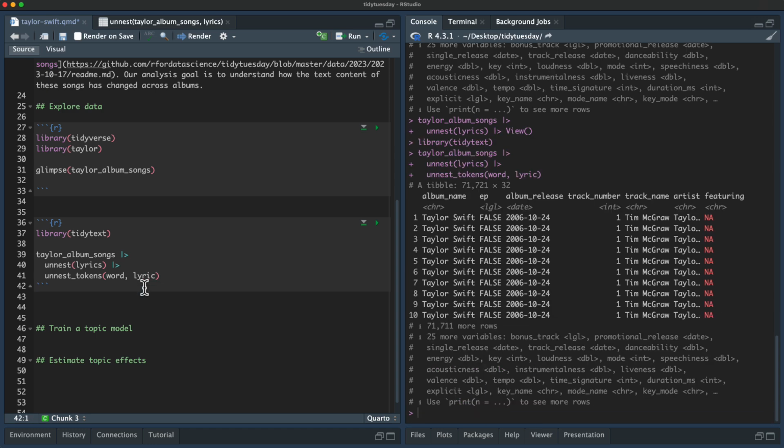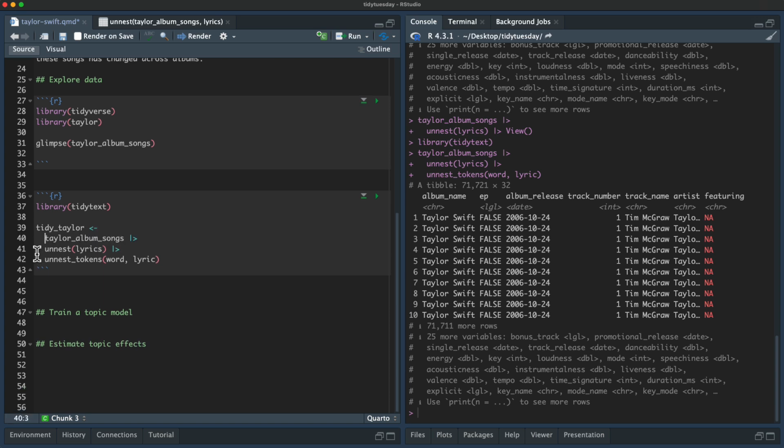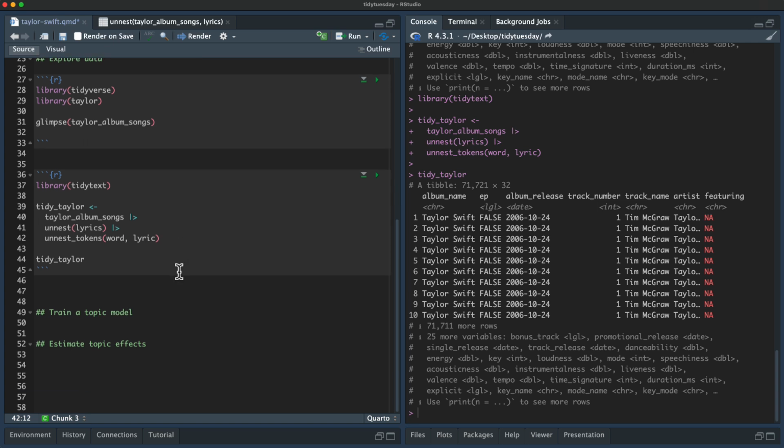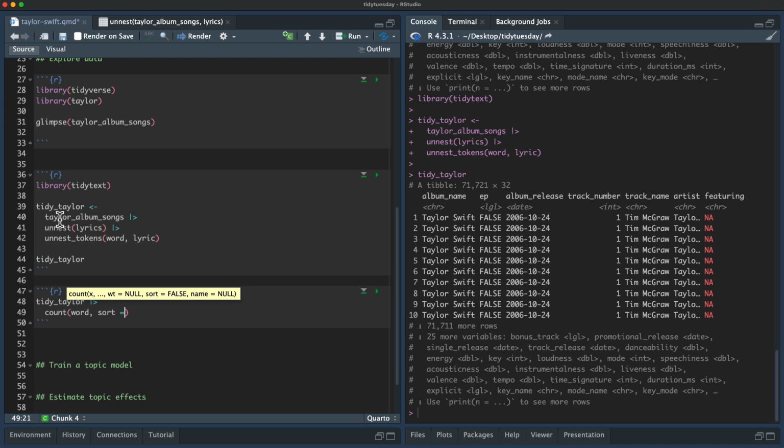So now we're going to have a really long data frame like this, and let us call that tidy_taylor. Whoops, I cannot type. Tidy Taylor, like this. So now we have one row per word, where word is the unit of analysis that we are interested in. So now we can do things like count up the most common words. So we could just count words.